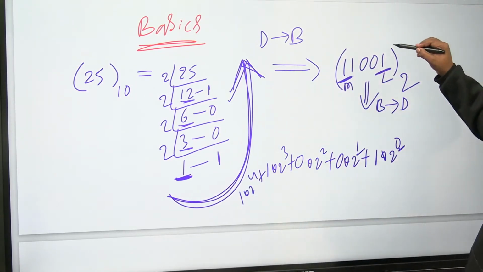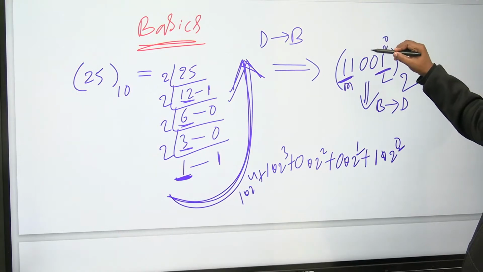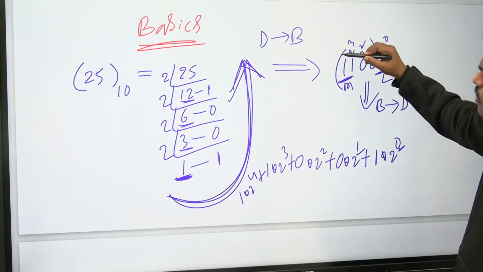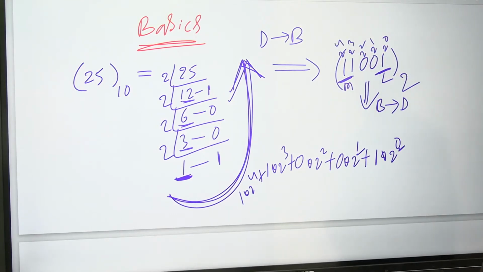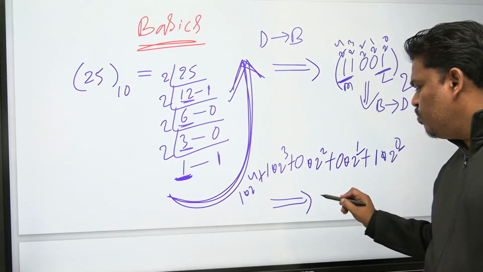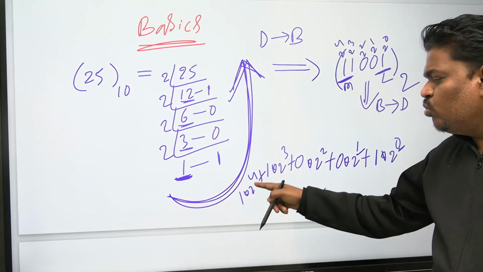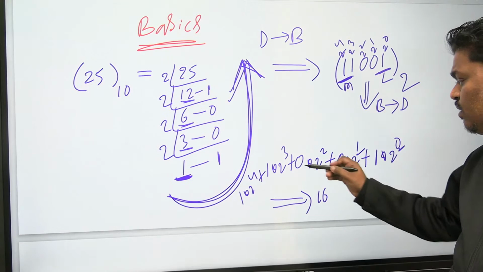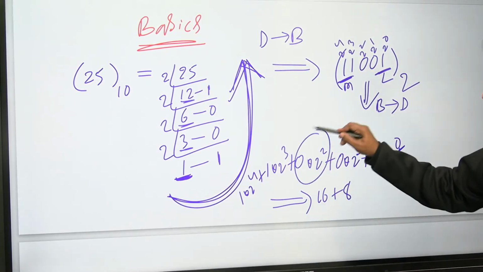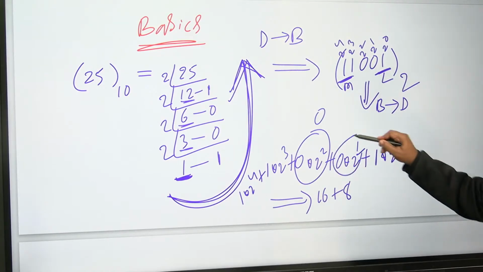This one is multiplied by 2 power 0, this by 2 power 1, this by 2 square, this by 2 cube, and this by 2 power 4. Like that, multiply. What is the answer? 2 power 4 means 16, so 1 into 2 power 4 is 16. Next one, 1 into 2 cube is 8. Next, 0 into anything is 0.